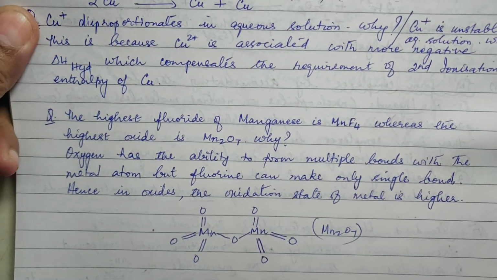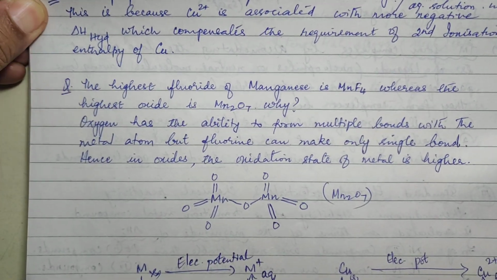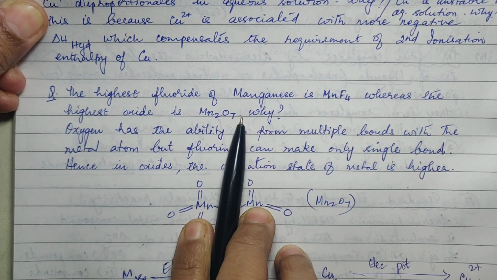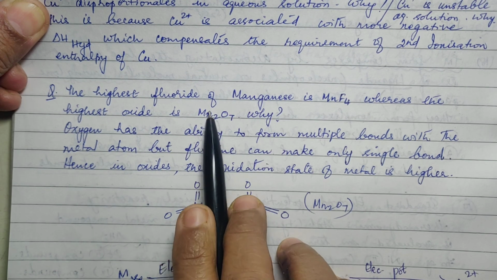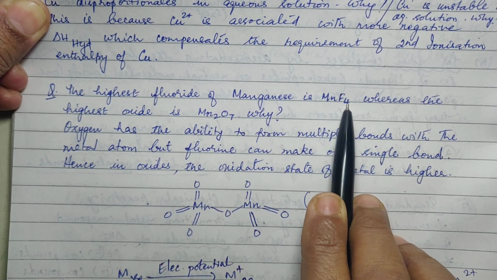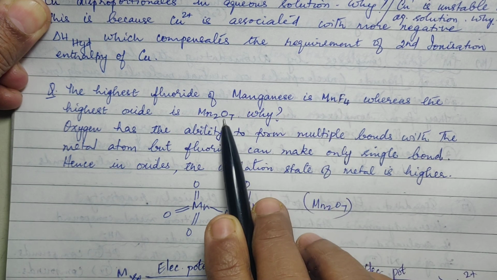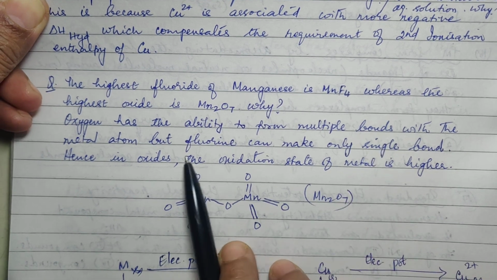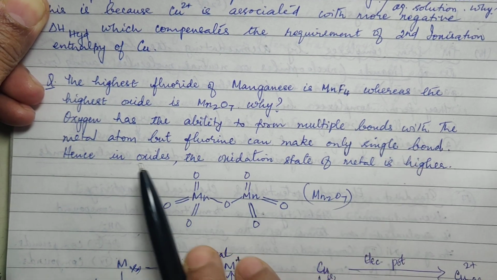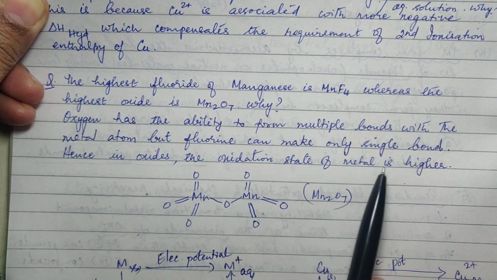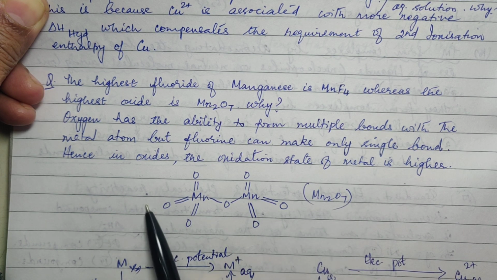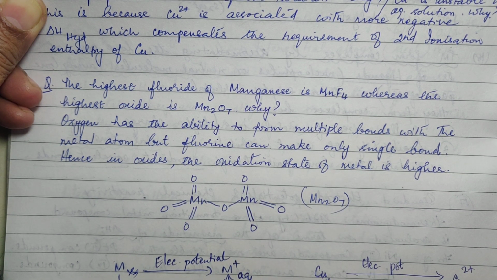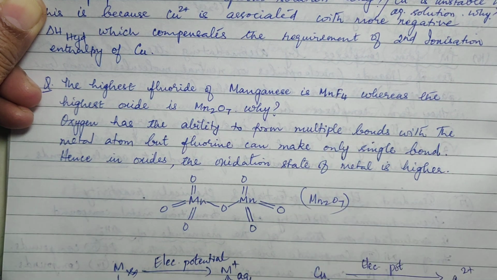Then we have the highest fluoride of manganese is MnF4, whereas the highest oxide is Mn2O7. Why? Now this is with oxygen, here it is with fluorine. You know very well fluorine is monovalent and oxygen is divalent. Oxygen has the ability to form multiple bonds with the metal atom, but fluorine can make only a single bond. Hence, in oxides, the oxidation state of the metal is higher. This is how Mn2O7 exhibits +7 state with oxygen but only +4 state with fluorine.